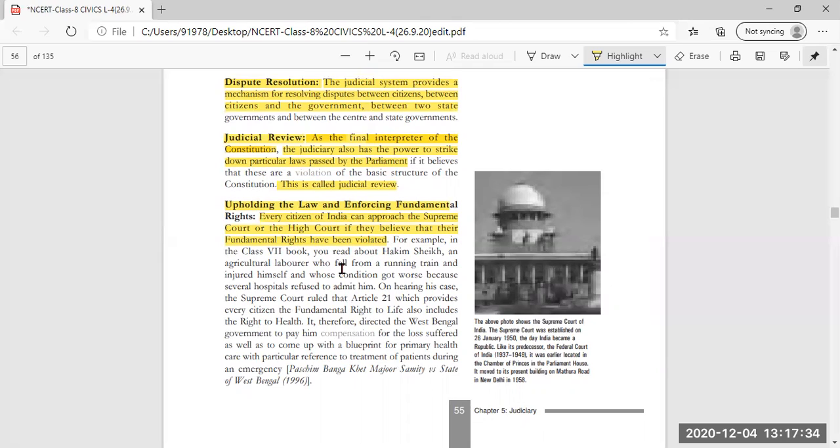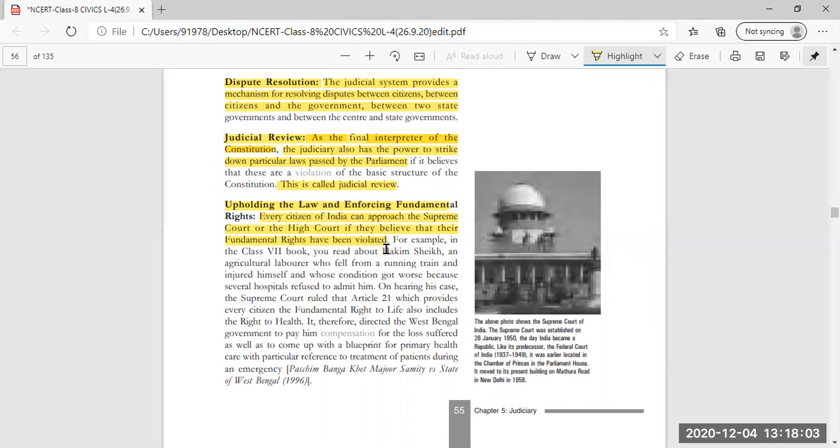Means anybody, any common person can go to the court, either the Supreme Court or the High Court. They can go peacefully and freely if they want any type of judgment or solution to their problems, and if they find that their fundamental rights have been violated. Now an example is given from the 7th class book, that is Hakim Sheikh.